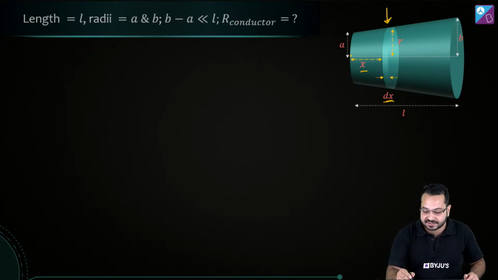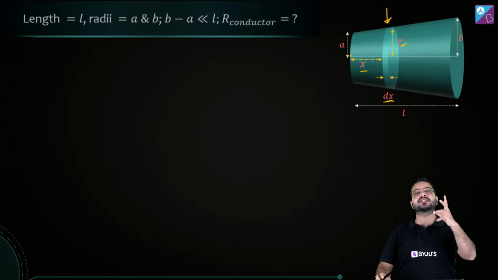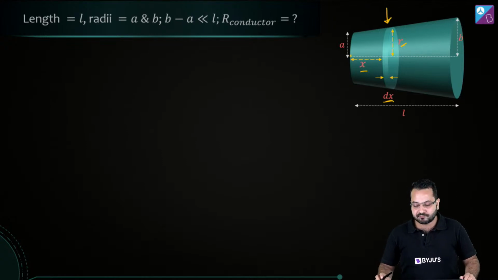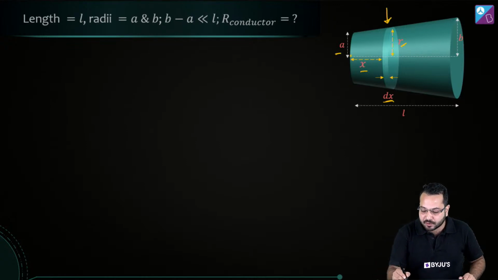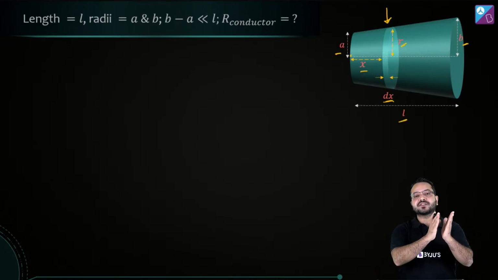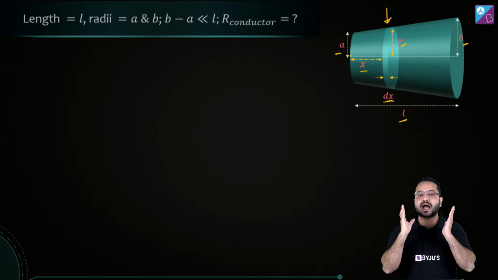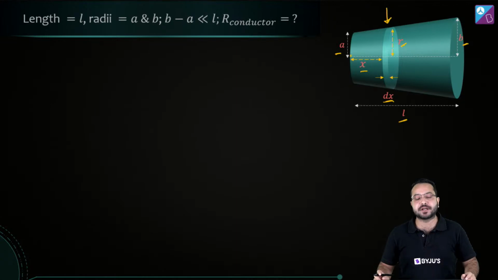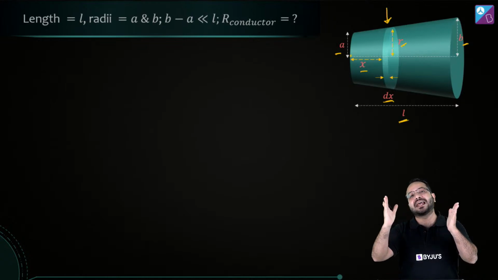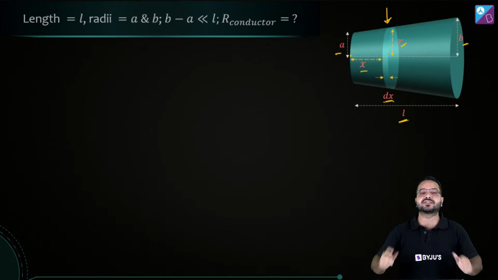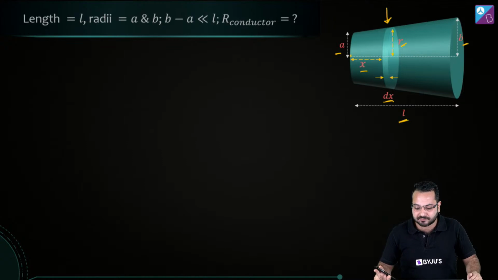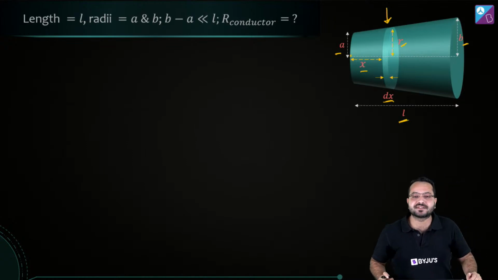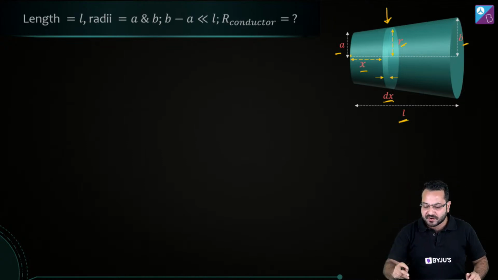Okay, and the radius for this disk, we are going to assume it to be r. The radius is going from A to B over the length L. Over the length L, the radius is changing from A to B. Is that right? If I take r as the radius, then what will be the resistance of this small part?